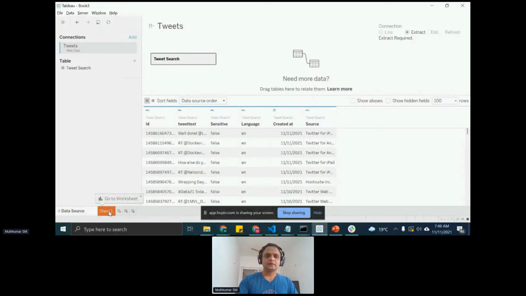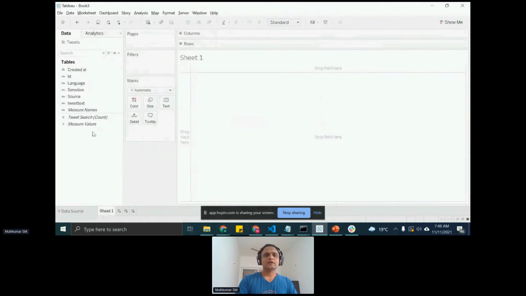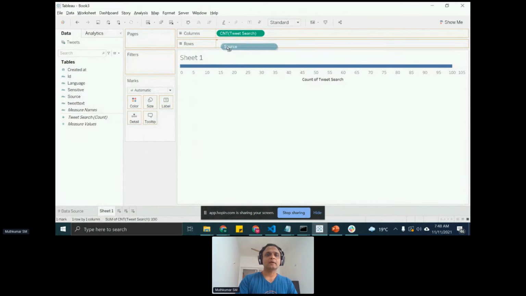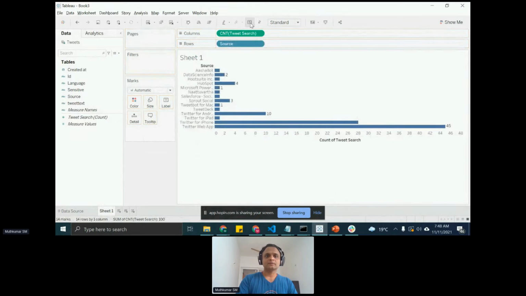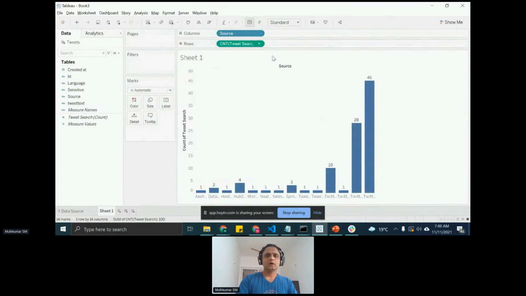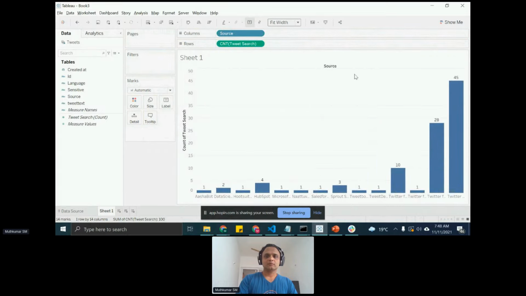And what I can do basically is go to my sheet and have a quick-fire analysis of figuring out the source of these tweets and how many tweets I am getting per source. Something like this, right? It allows me to figure out the sources for these tweets and who has given the maximum tweets. So this is about how I search for a particular tweet, what the source of the tweet is, and how I get to know the tweet text, for example.